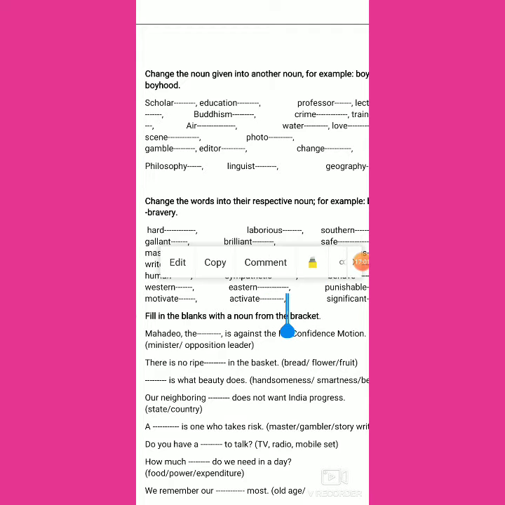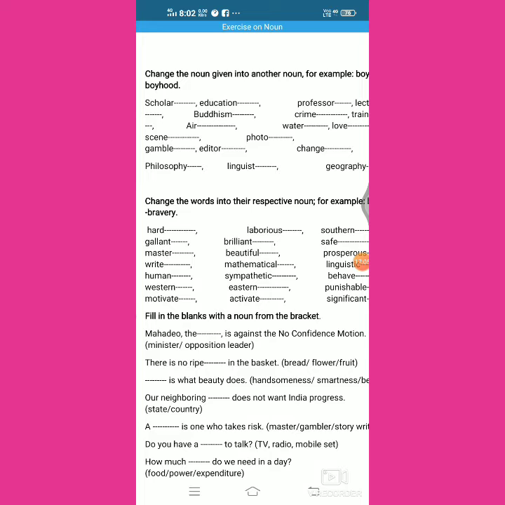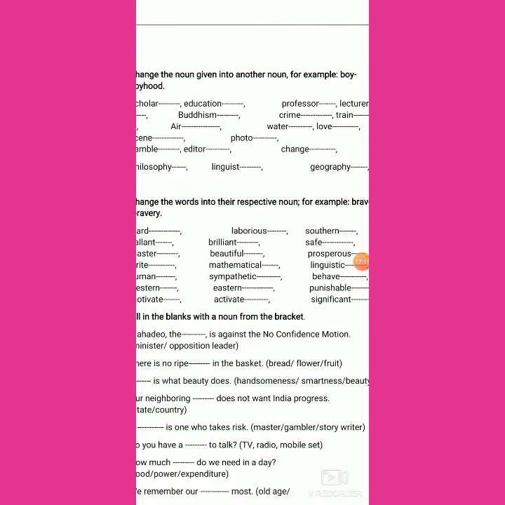Mathematical. So from mathematical, we have mathematics as just a name of subject, abstract noun. Linguistic, related to language, and from that linguistic we have linguistics or linguist. We can find two nouns. Linguist becomes a common noun related to a person who studies, or from linguist we have linguistics also, the subject which studies.